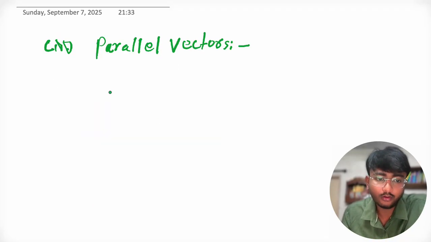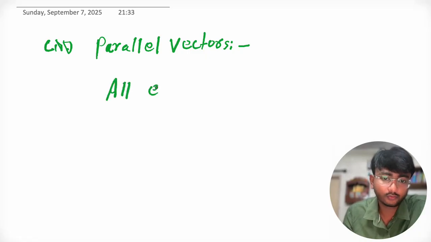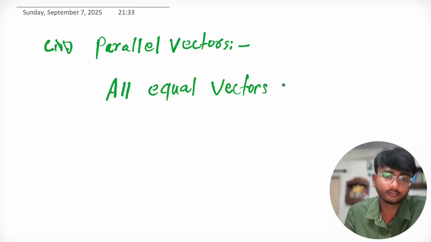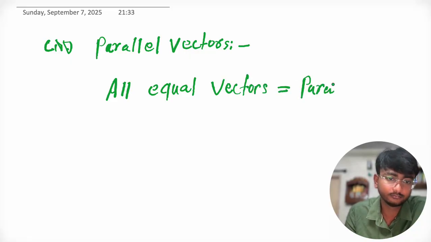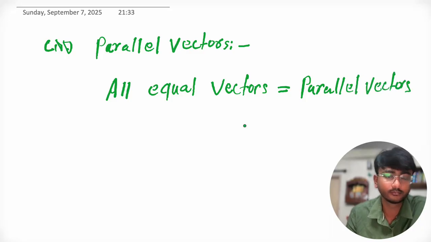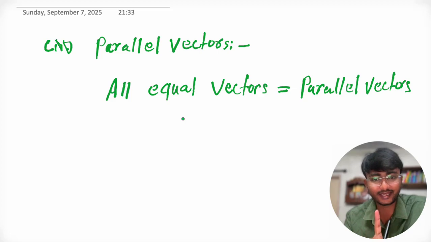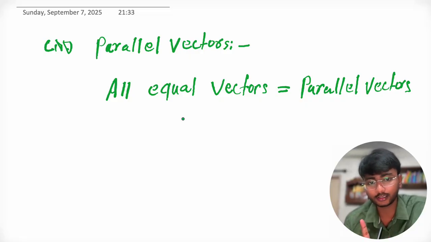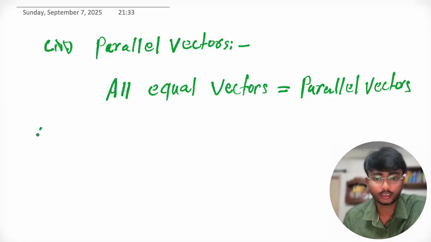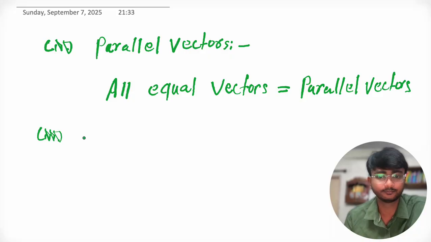So can we say that all equal vectors are parallel vectors? Yes. Why so? Because the direction of equal vectors is also the same, and parallel vectors are also those vectors which have the same direction. So we can say that all equal vectors are parallel vectors, but all parallel vectors are not equal vectors.